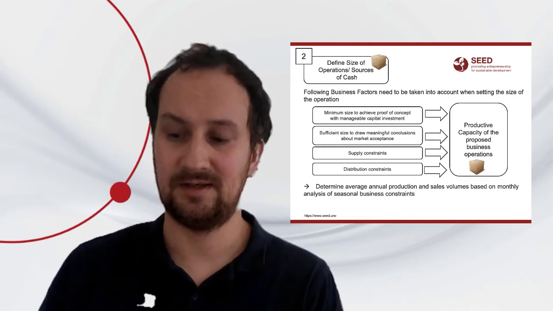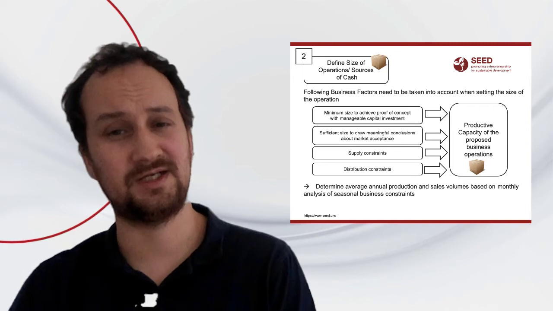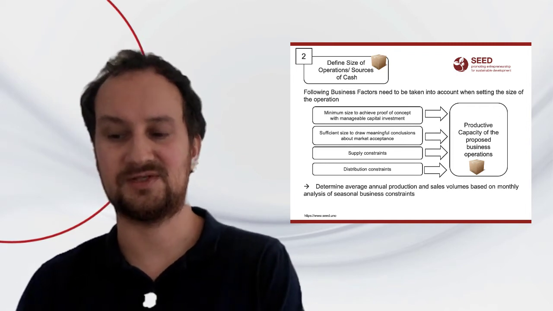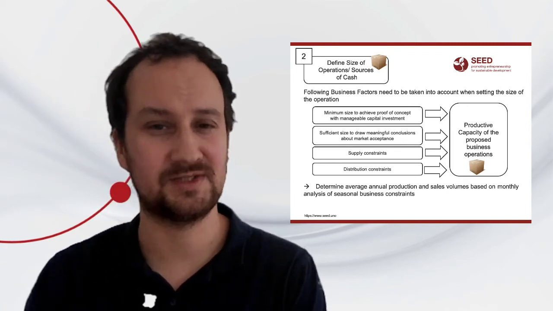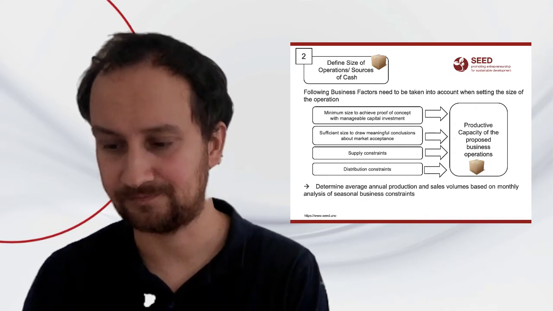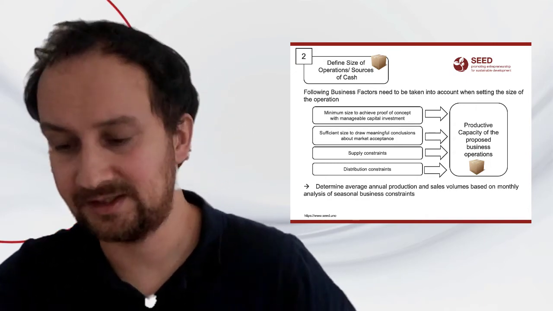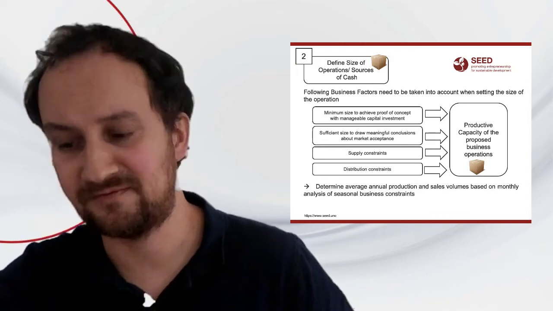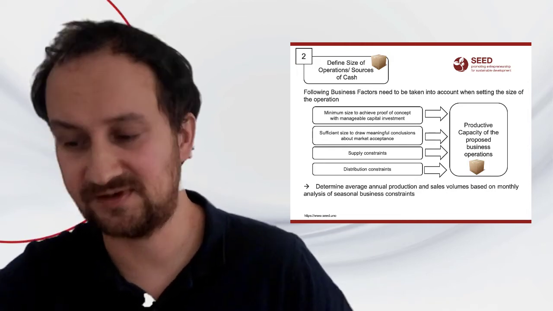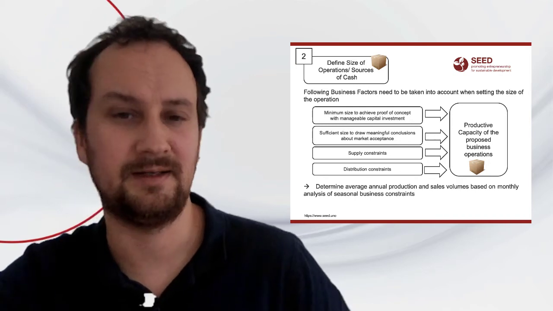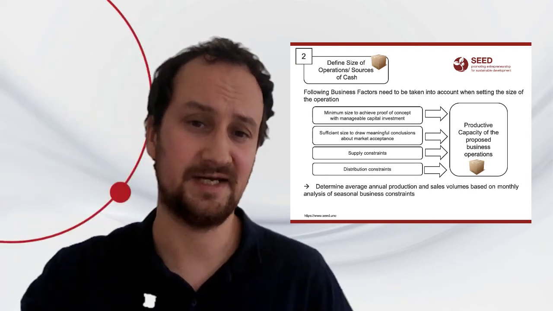The second one is you need to actually define the size of operations, so to understand what are the sources of cash. This is captured on slide 4, and there are 4 critical business factors which are really important to understand the size of operation.